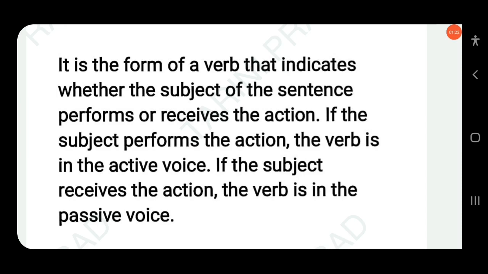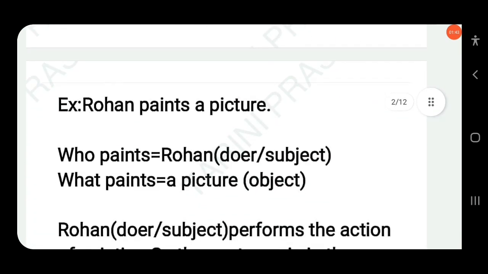Voice is the form of a verb that indicates whether the subject of the sentence performs or receives the action. If the subject performs the action, the verb is in active voice. If the subject receives the action, the verb is in passive voice. Take an example.